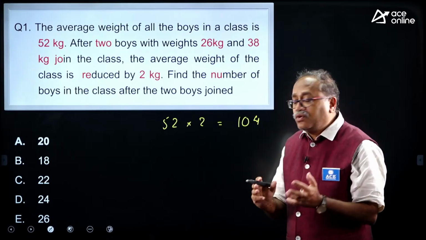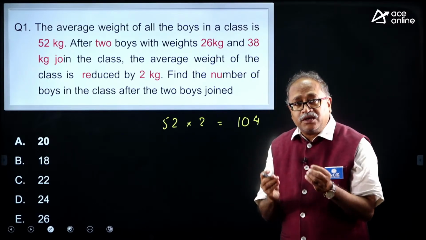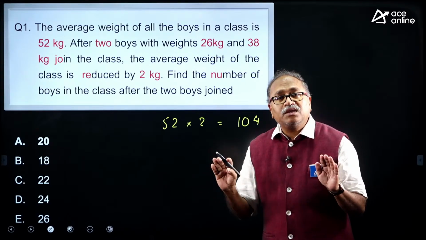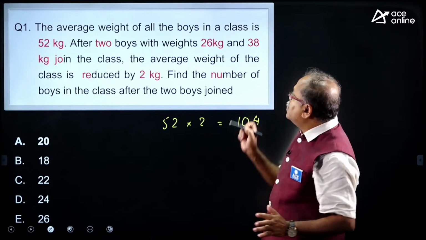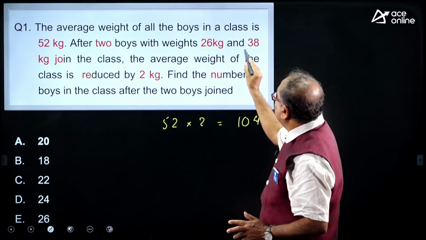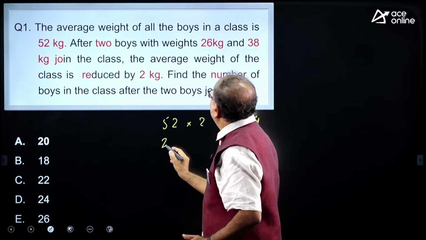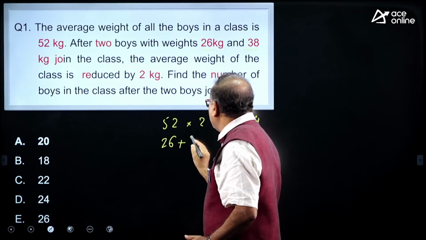If the boys who joined also totaled 104, there would not have been any change in the average, but the average has changed. So, how much is the total here? 26 plus 38.